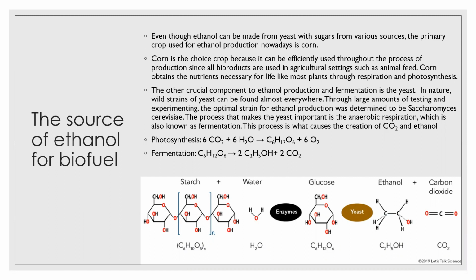Corn obtains the necessary nutrients for life, like most plants, through respiration and photosynthesis. The other crucial component to ethanol production and fermentation is the yeast. In nature, wild yeast strands can be found almost everywhere. Through large amounts of testing and experimenting, an optimal strain of yeast was found to be Saccharomyces cerevisiae. I'm probably butchering that.